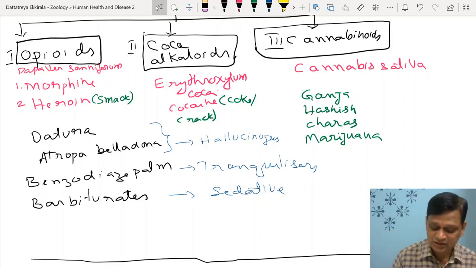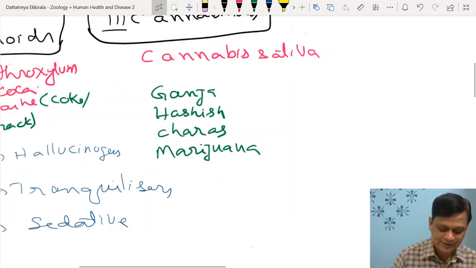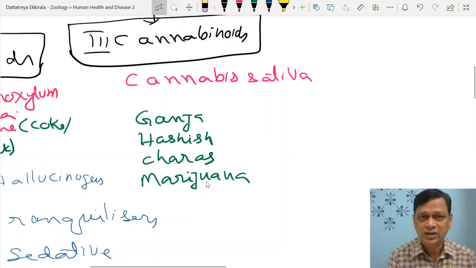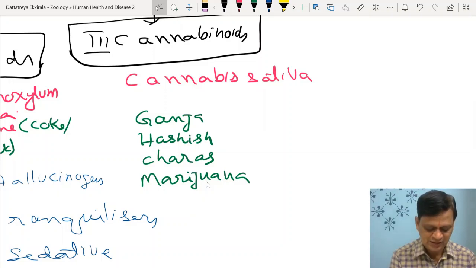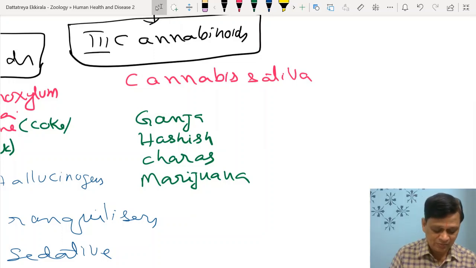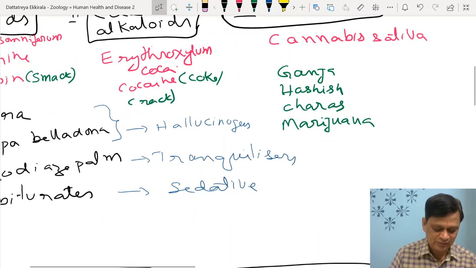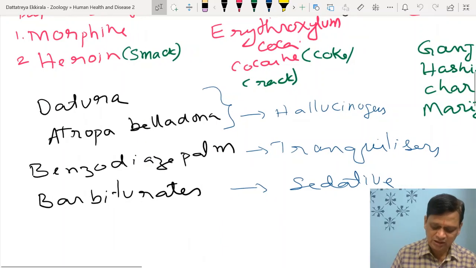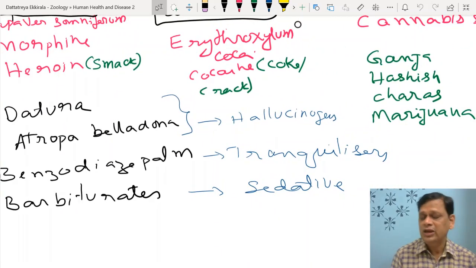But cannabinoids are very potent hallucinogens. They can create a lot of hallucination. Ganja, hashish, charas, marijuana, and the bhang commonly used during the holy period in many places are also extracted from this, right? So various products of the Cannabis sativa plant are misused in Mexico and other parts. And in cannabinoids also, the problem is that we have receptors in the brain, and also in the cardiovascular system.